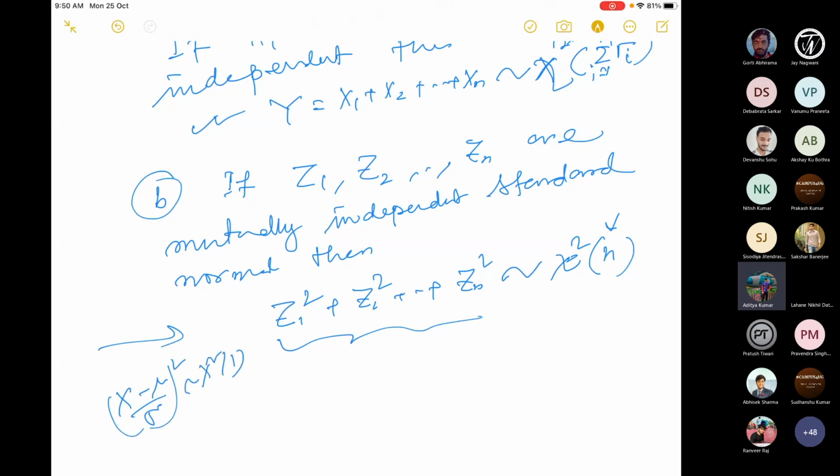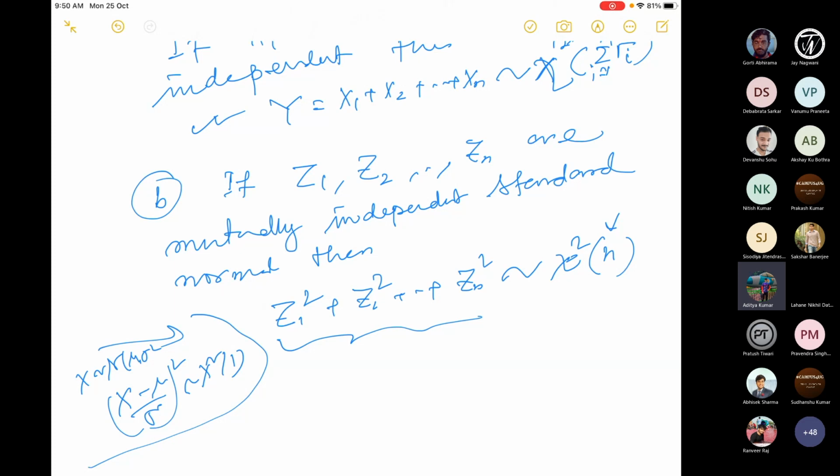Here it is standard normal, that means mu equal to 0, sigma equal to 1. So the squares z1 square, z2 square, zn square, the sum has the distribution chi-square n, where n is the degrees of freedom.